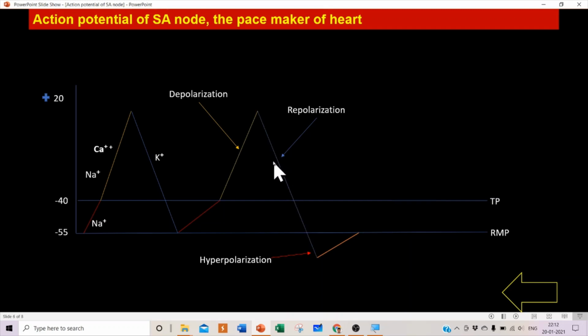Sometimes when the cell loses more potassium ions, it brings the membrane potential below its resting membrane potential.